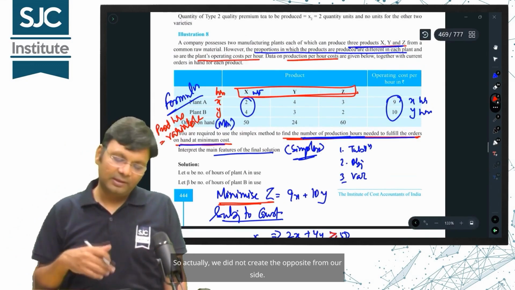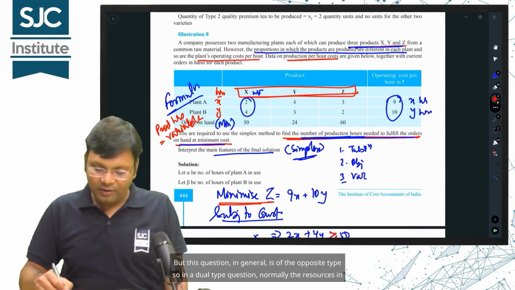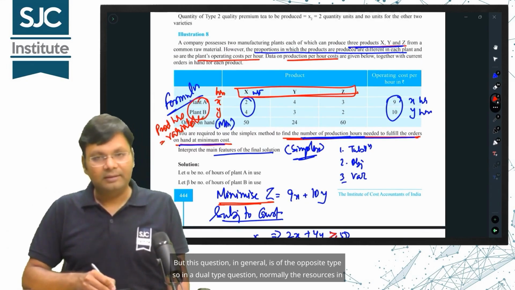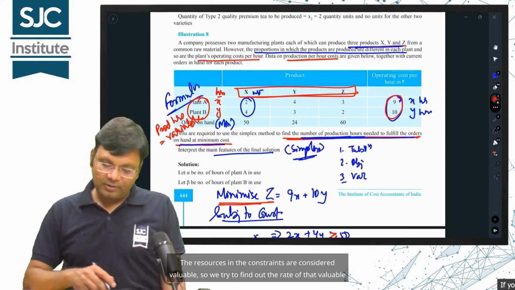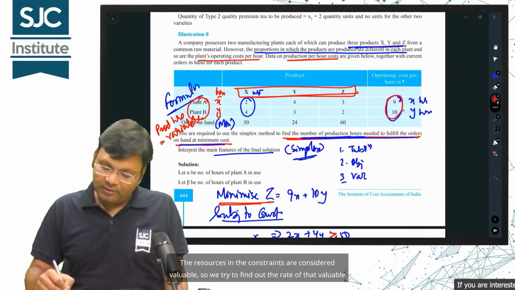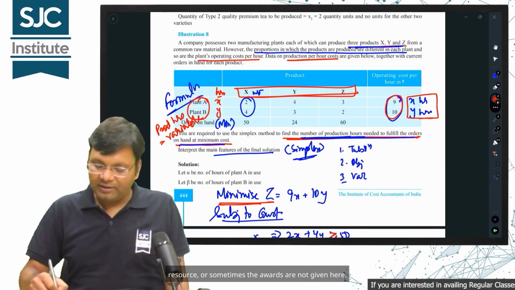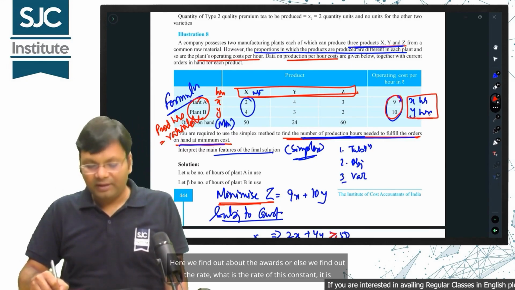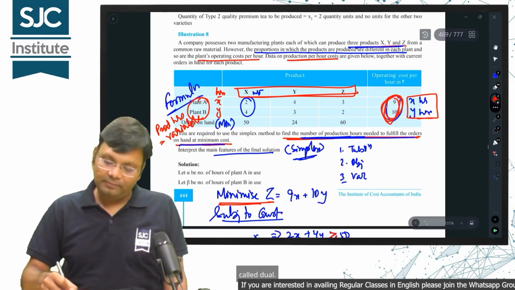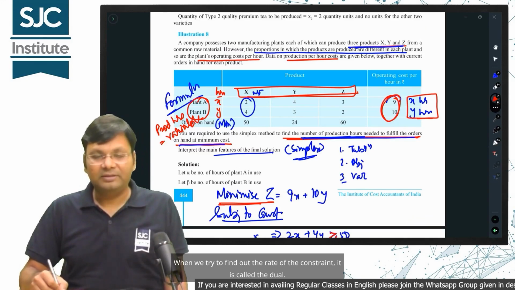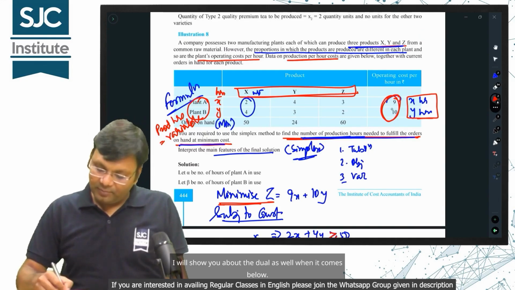So actually, we did not create the opposite from our side. But this question, in general, is of the opposite type, so in a dual type question, normally the resources in the constraints are considered valuable in the dual. So we try to find out the rate of that valuable resource, or sometimes the awards are not given here. Here we find out about the awards, or else we find out the rate. What is the rate of this constraint? It is called dual. When we try to find out the rate of the constraint, it is called the dual. I will show you about the dual as well when it comes below.